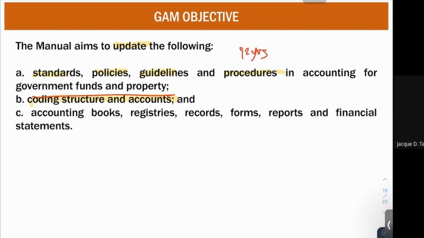Furthermore, there is an update as to the accounting books, the registries, records, forms, reports, and financial statements. So there is an update as to what books are used, the registries to be used, the records, and the forms, including the number of financial statements.